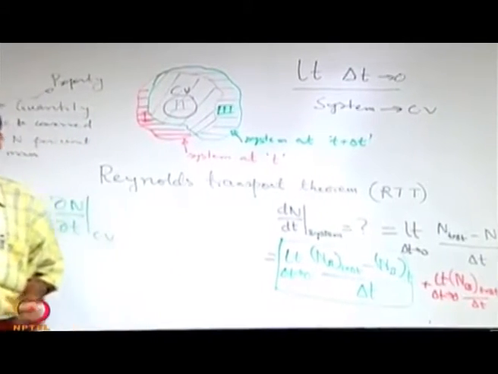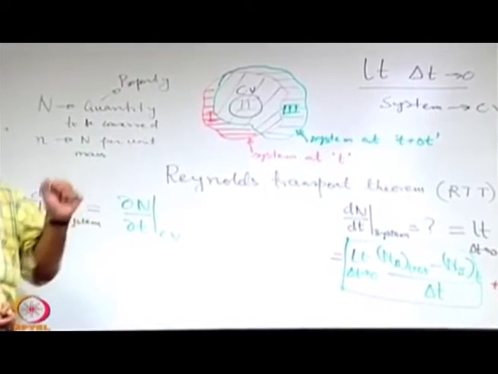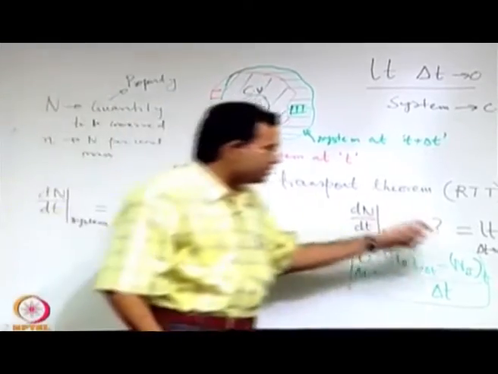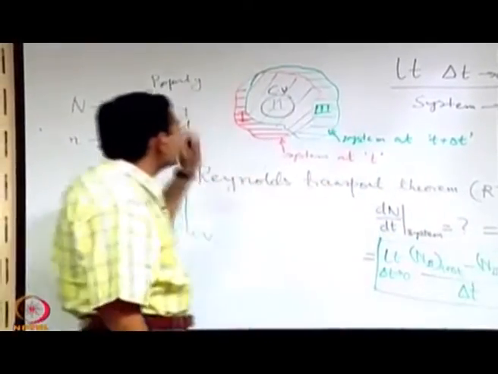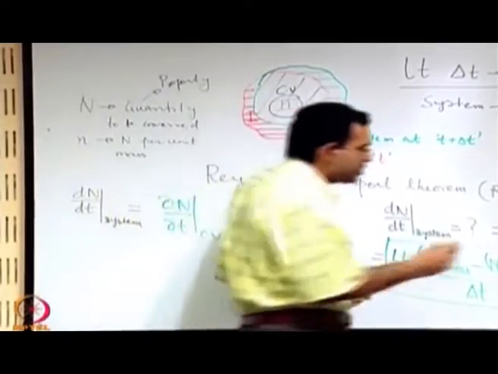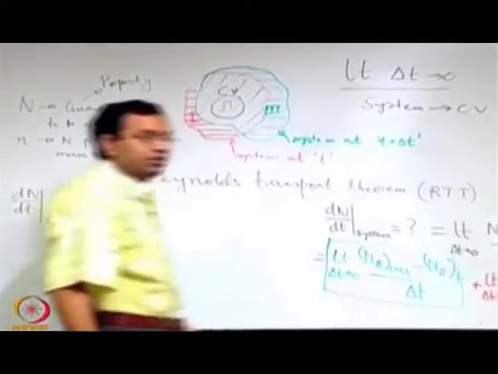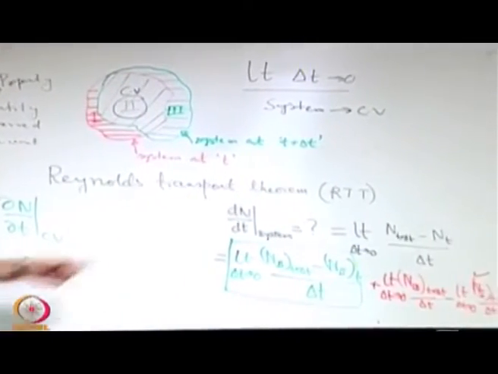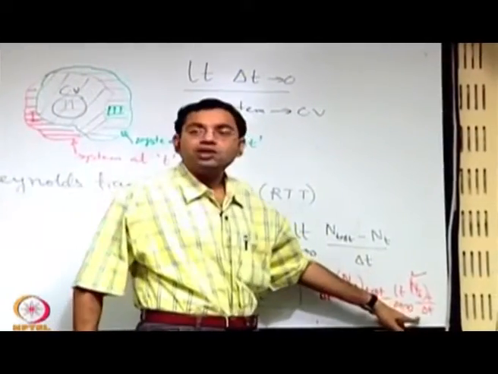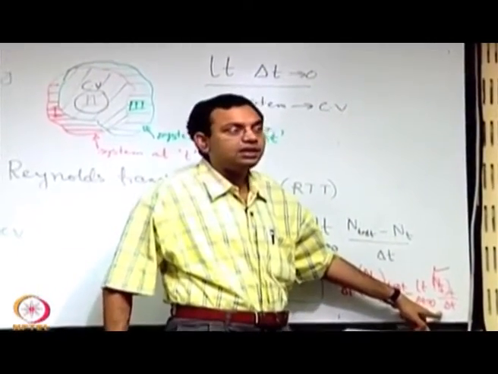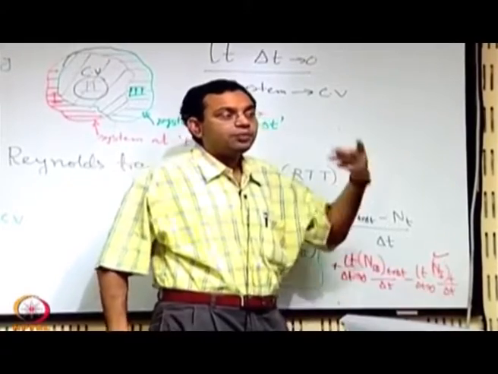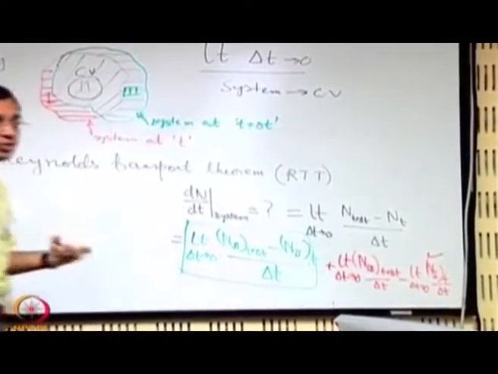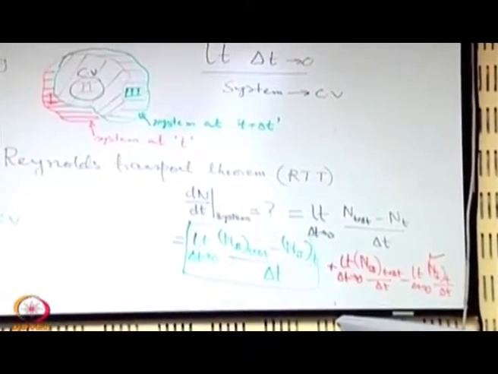So at the surface of the control volume there is some fluid, and in that limit, the term corresponding to 1 at t, what does it represent? It represents a rate process, because you are having division by delta t and in the limit as delta t tends to 0. So per unit time it is representing something. So per unit time is a rate process.